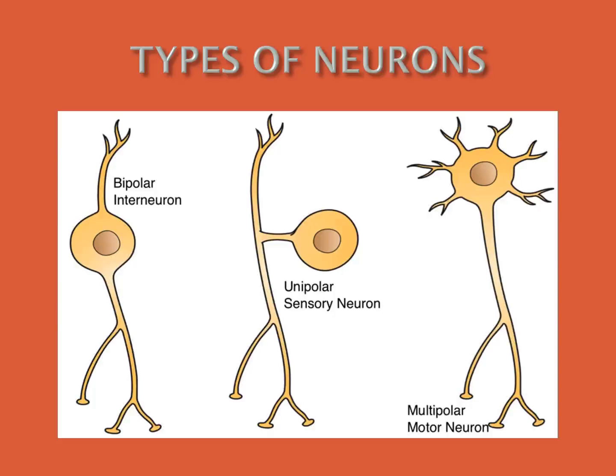First we will see sensory neurons, otherwise afferent neurons.